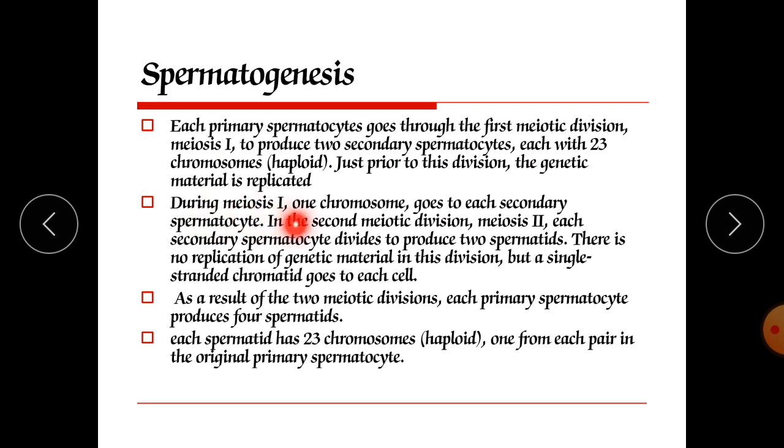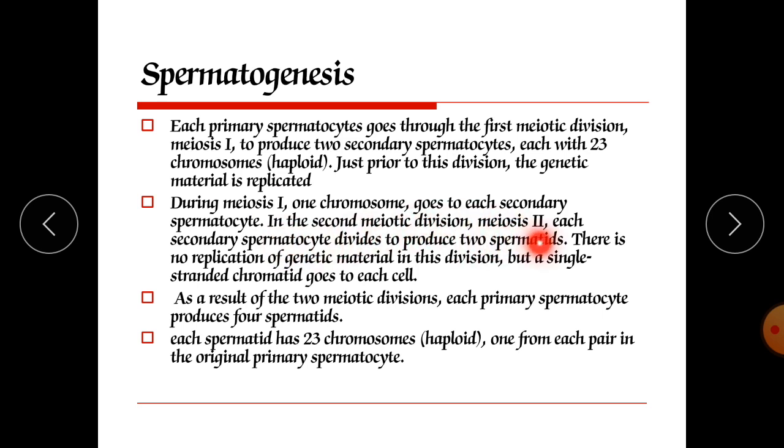During meiosis 1, one chromosome of each pair goes to each secondary spermatocyte. Then in the second meiotic division, meiosis 2, each secondary spermatocyte divides to produce two spermatids. Earlier it divided into two spermatocytes, and two haploid cells were developed.